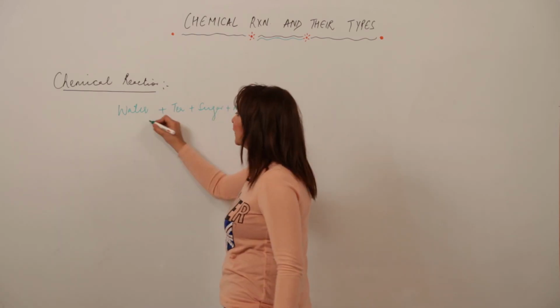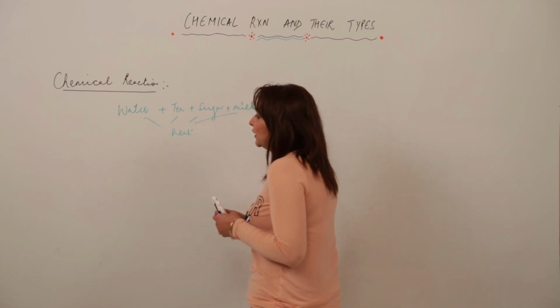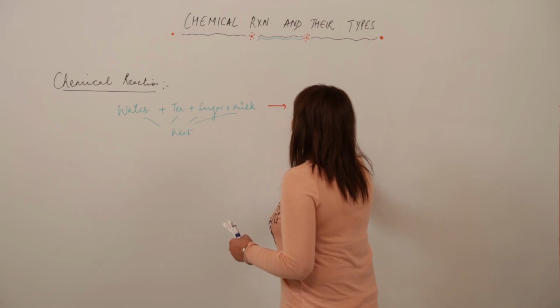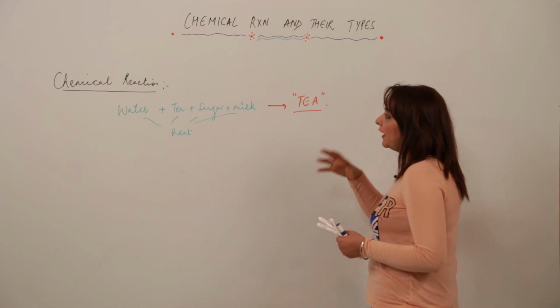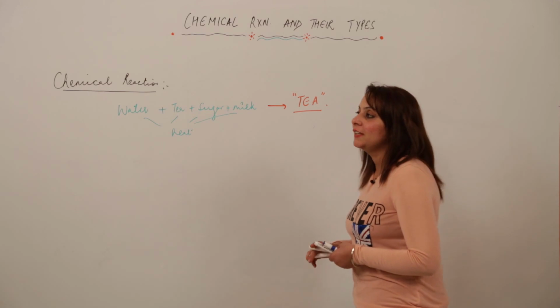Then you heat it, and as a result, you get tea.